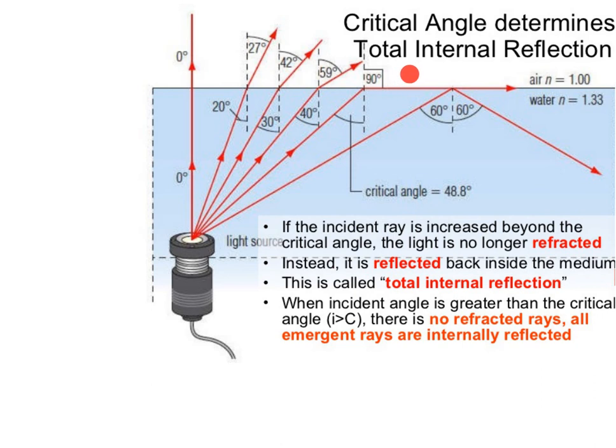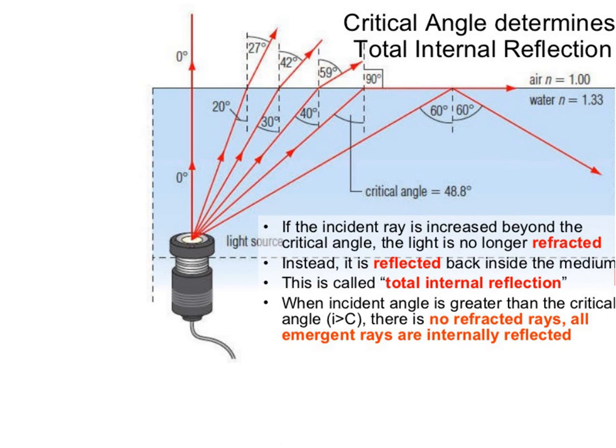And if I is greater than C, that means the angle of incidence is greater than the critical angle, then there is no refracted ray and it is reflected back inside the denser medium. So this is called total internal reflection.